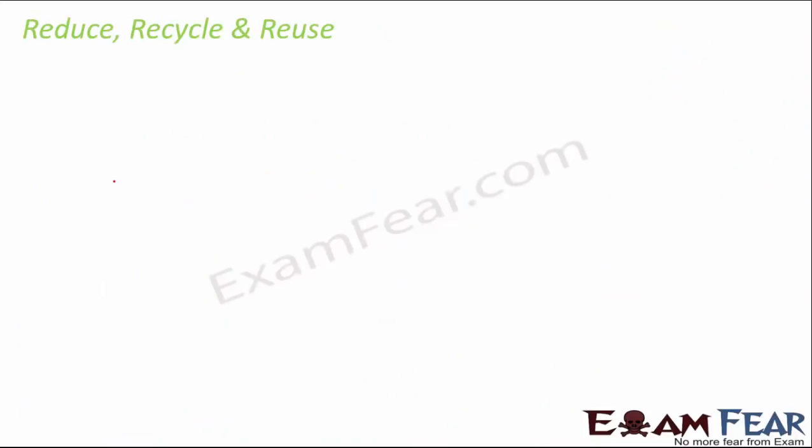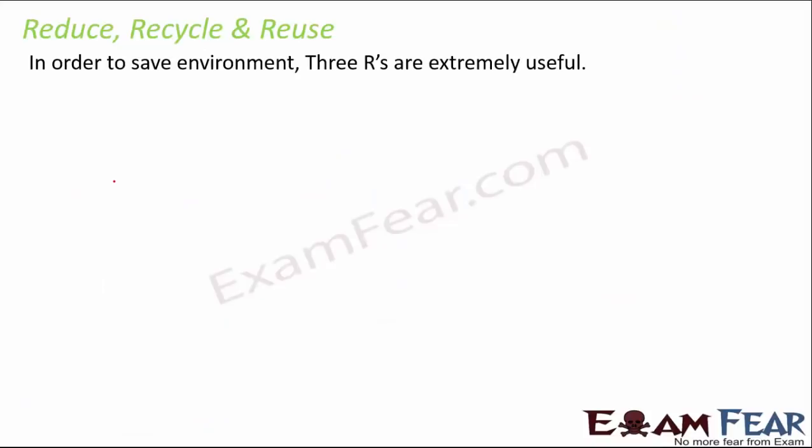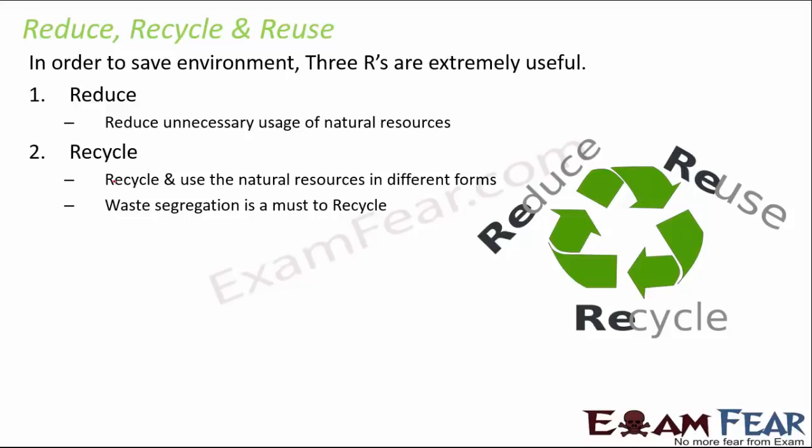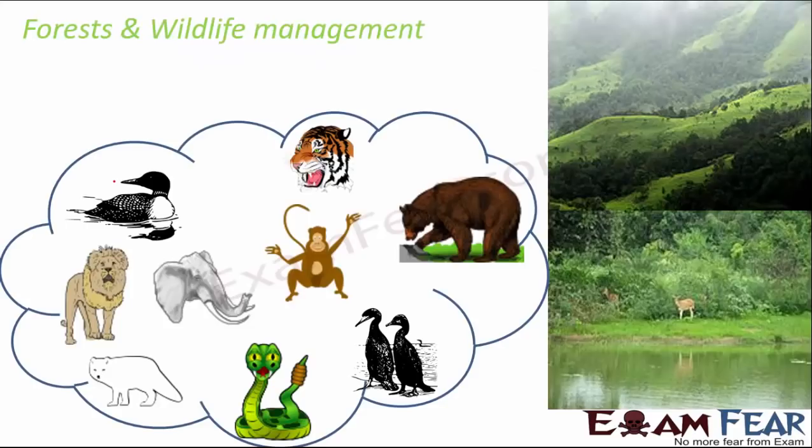So questions like that. You should always remember the 3 R's when it comes to natural resources, that is reduce unnecessary usage of natural resources, recycle the same thing in many different ways, and reuse, if you can use something over and over again, so please do that. These 3 R's can actually help the environment a lot. So when I talk about forests and wildlife management, when I talk about the forest, it is not just about the animals or birds which live in the forest. It is also about the plants that we have in the forest, because the forest is a biodiversity spot.